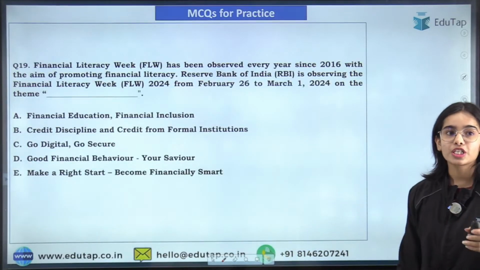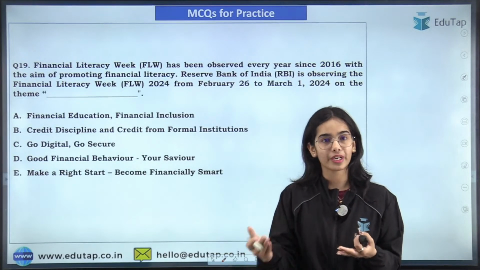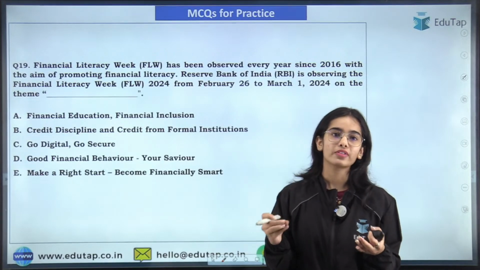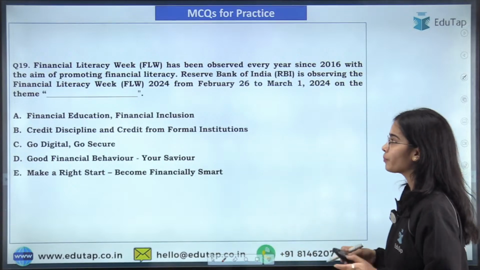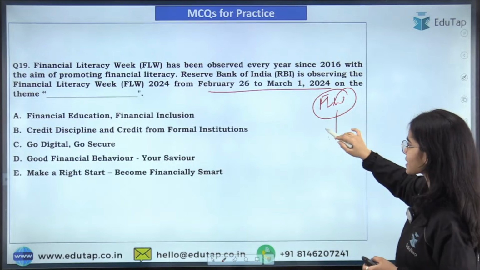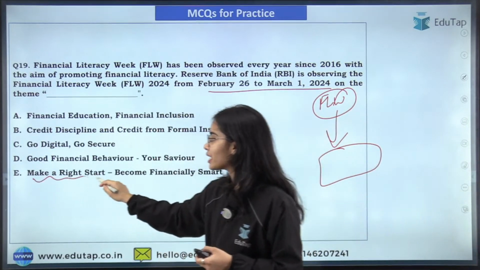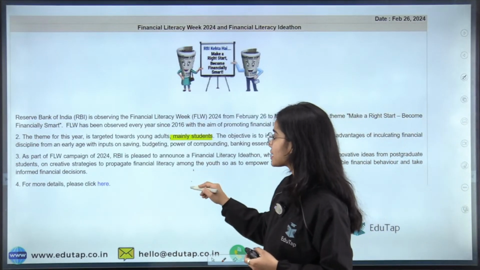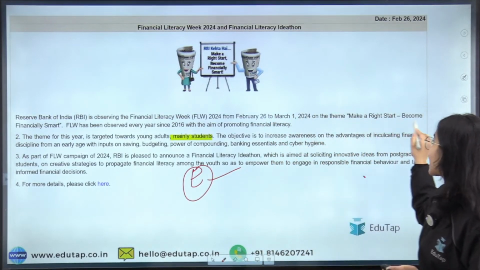Okay. Next question is a very easy question. The Financial Literacy Week happened in February 2024. Now, what is the theme of that Financial Literacy Week? That you have to tell me. Okay, so try to answer this question. The theme of this Financial Literacy Week was make a right start, become financially smart. So absolutely correct, everyone. The right answer is E here, that is the theme: make a right start, become financially smart.